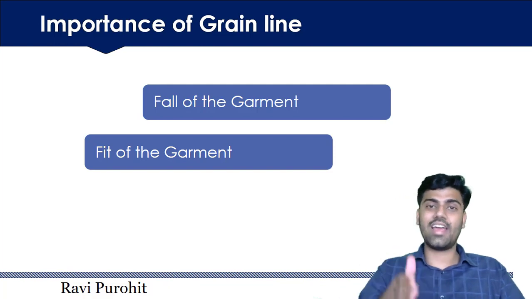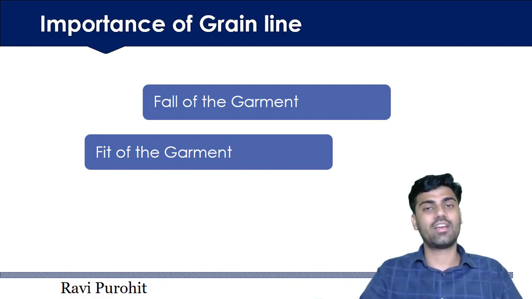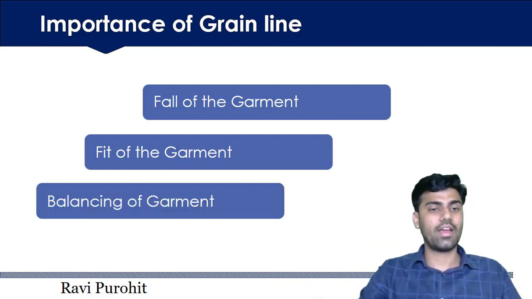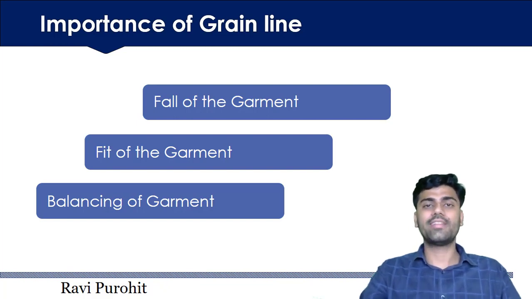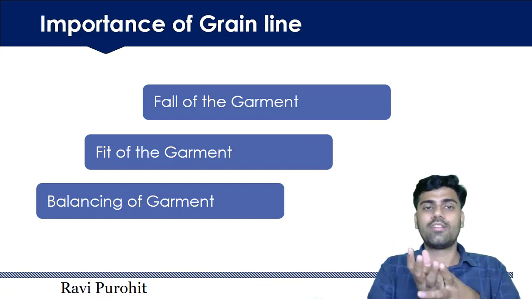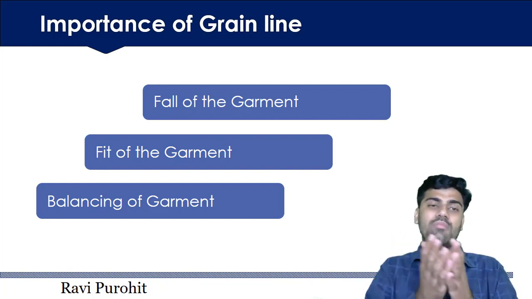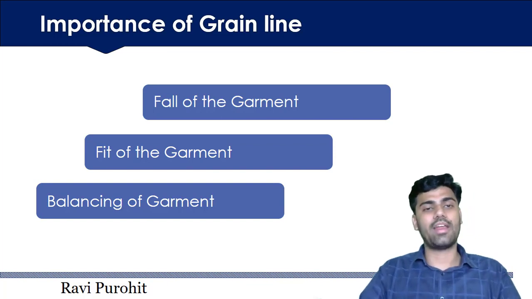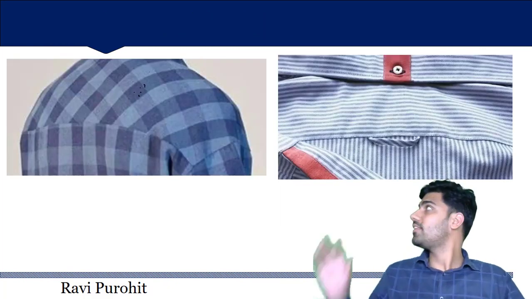And straight grain line has more strength compared to cross and bias. So there are different properties for different grain lines. And third is balancing of the garment. If your grain line is not proper, then your garment may get twisted. So these three come in the importance of grain line. It decides the fall of the garment, it decides the fit of the garment, and it decides the balancing of the garment. My dear friends, now look at these pictures.